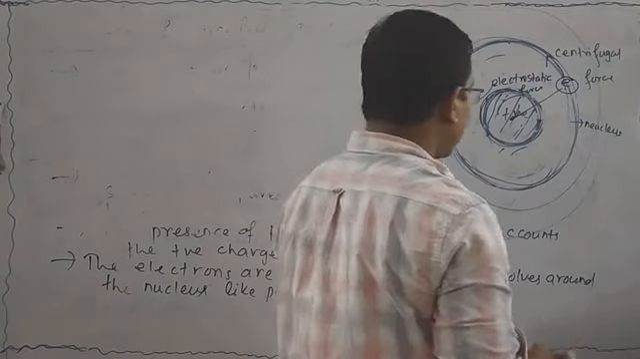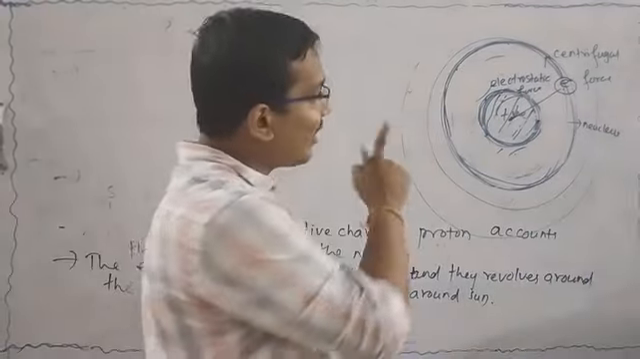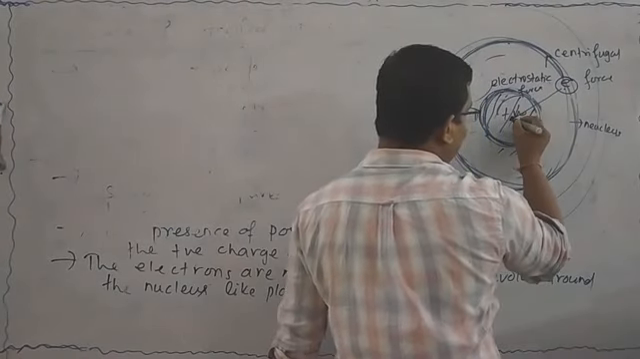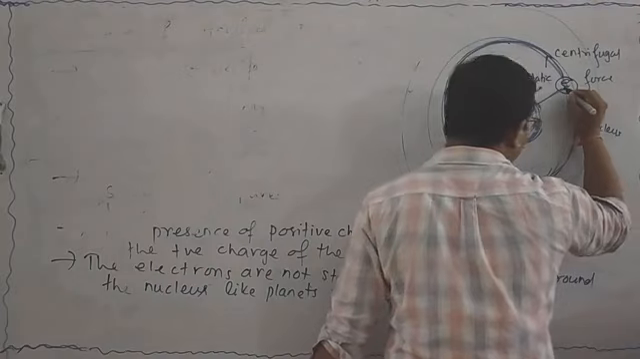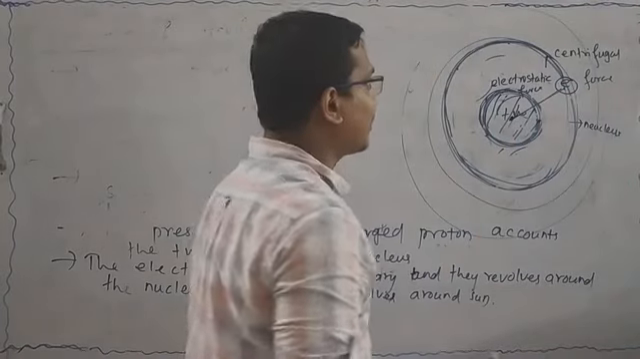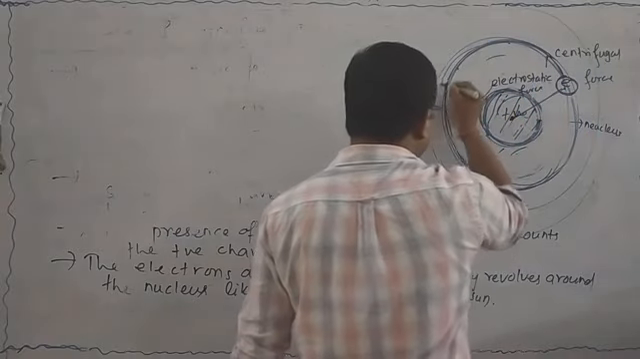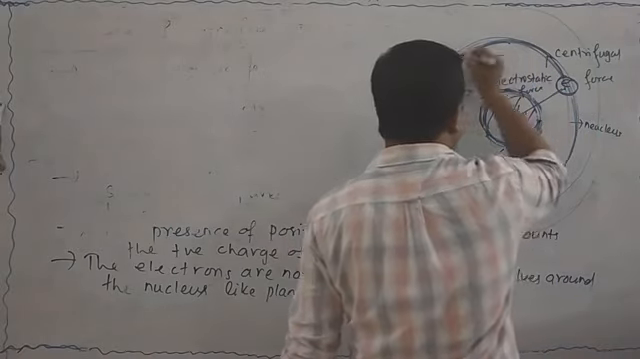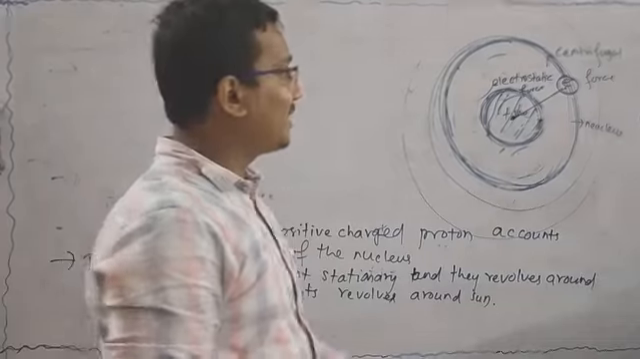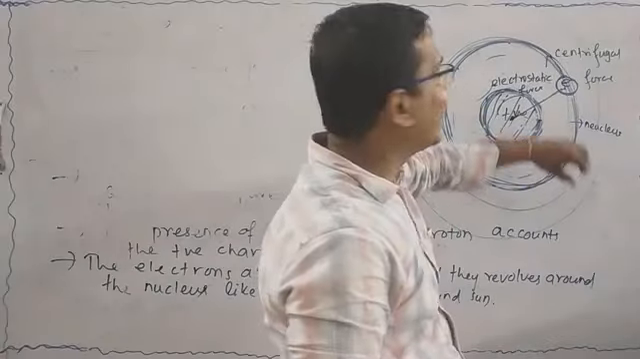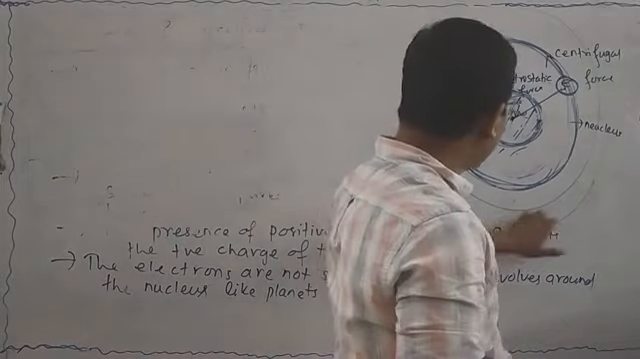Remember, there are two forces acting on the electron. One is the electrostatic force of attraction from the nucleus to the electron, and another is the centrifugal force which acts on the electron, which helps to rotate the electron around the nucleus. If the centrifugal force goes on increasing, then what will happen? It will go away from the nucleus.